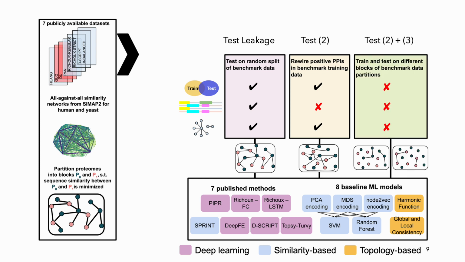Finally, we tested what happens when neither sequence similarity patterns nor degree shortcuts learned during training can be leveraged at test time, and for that we used the partitioned proteomes. We then split the original datasets such that training was only done on PPIs where both proteins are in P0 and tested them only on PPIs where both proteins are in P1. Also, we could exclusively investigate the influence of sequence similarity leakage by comparing our results against the sequence similarity-based methods.